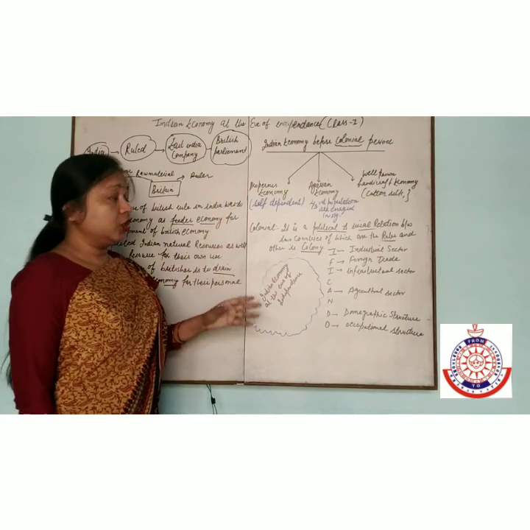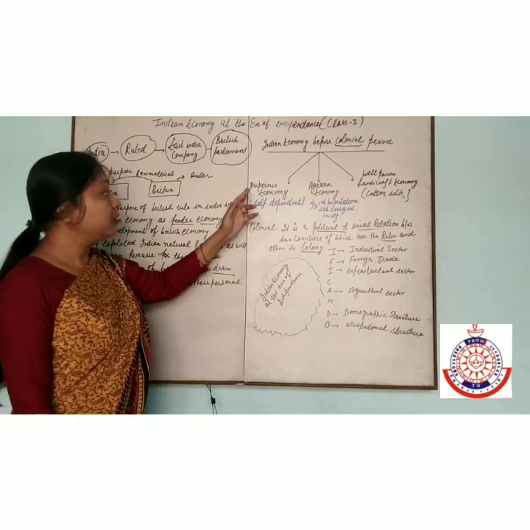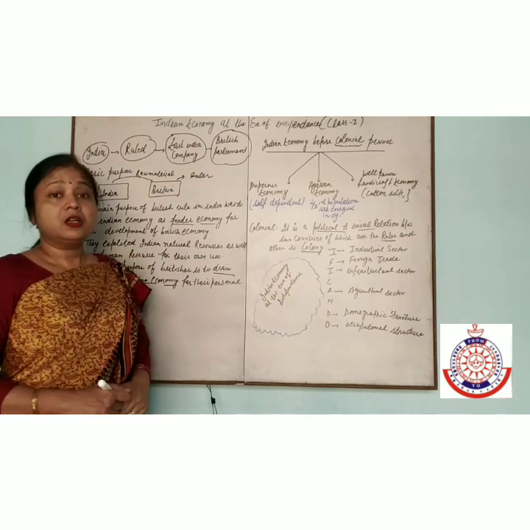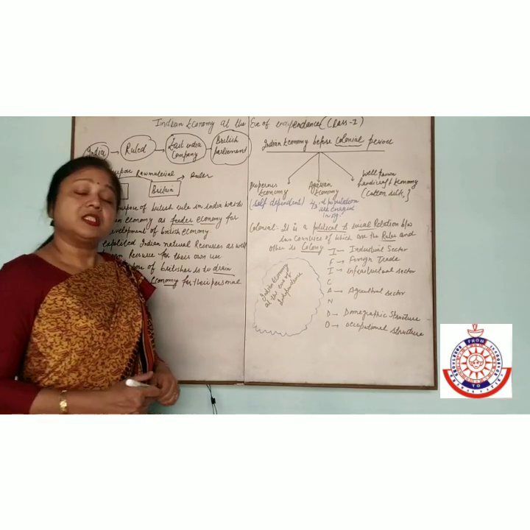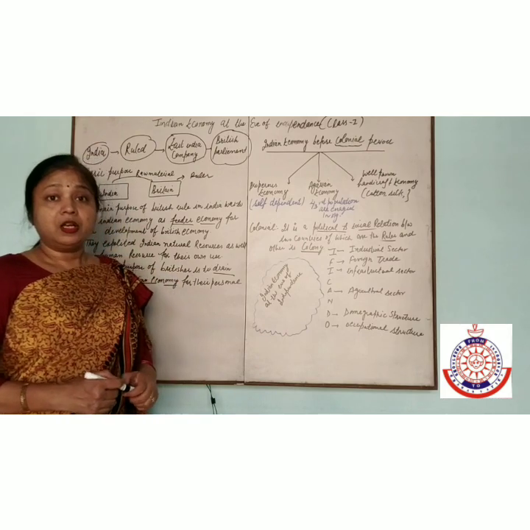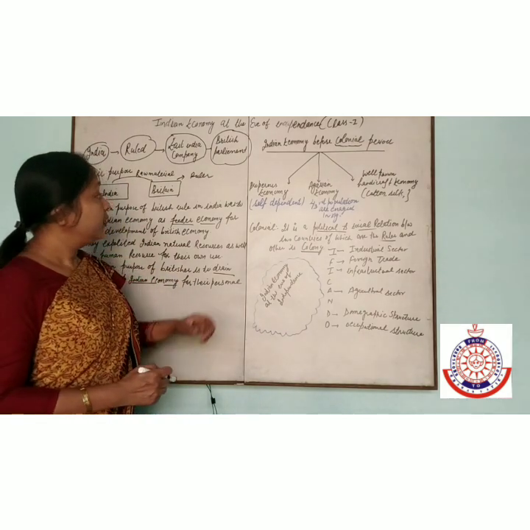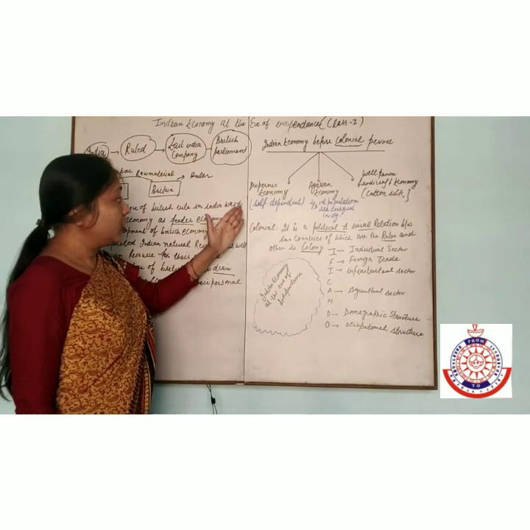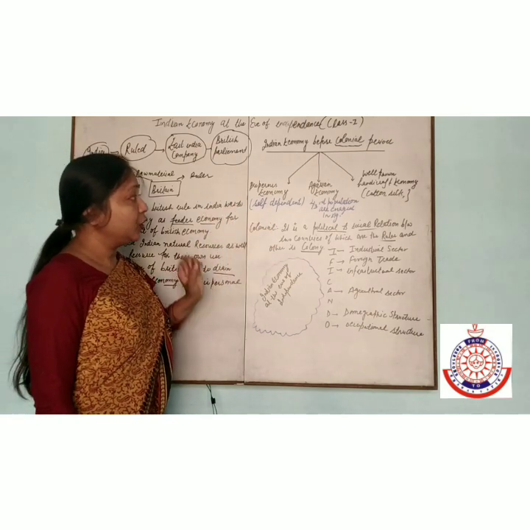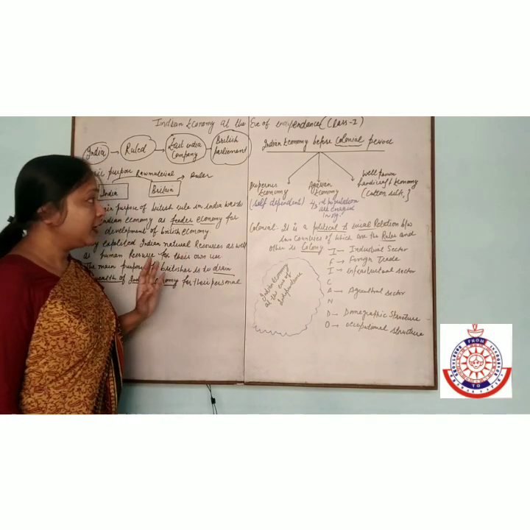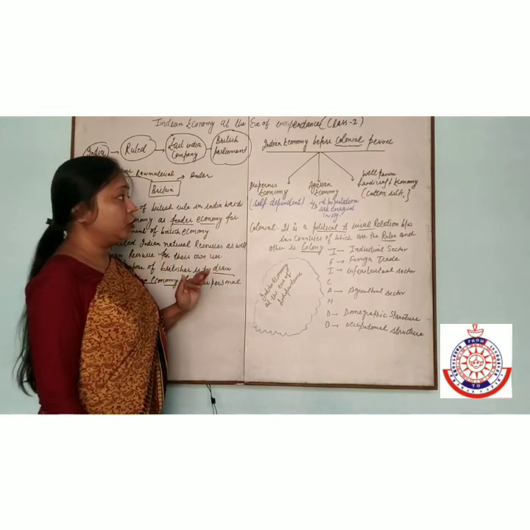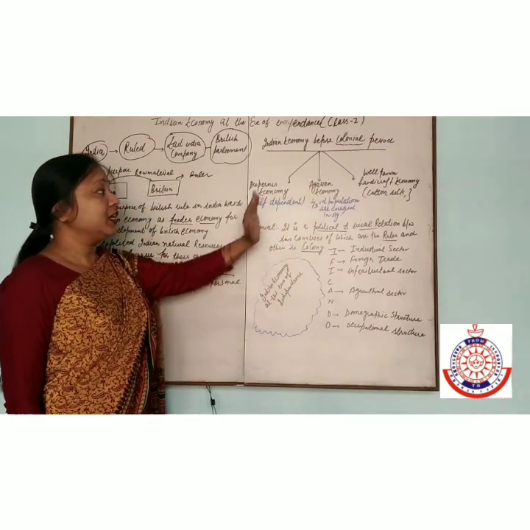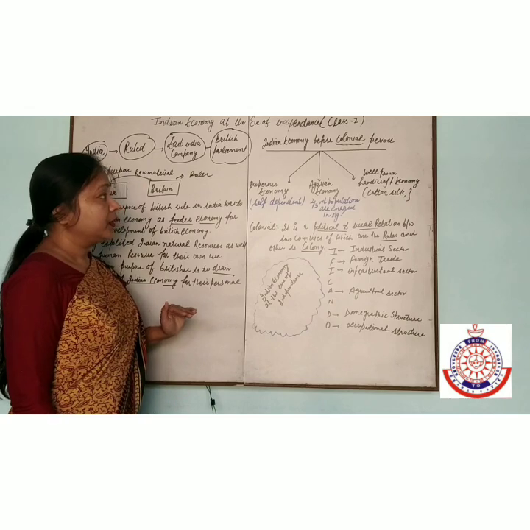The first feature is a prosperous economy. The Indian economy was prosperous, which means it was a self-dependent economy. We had natural resources, so the Indian economy was self-dependent. The second feature is an agrarian economy: two-thirds of the population were engaged in the agriculture sector.